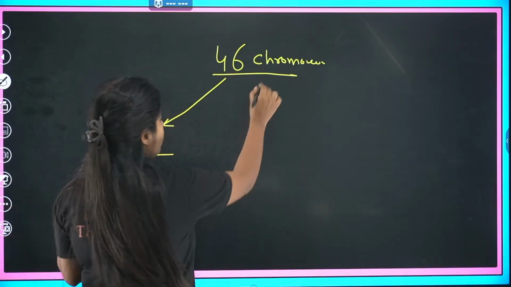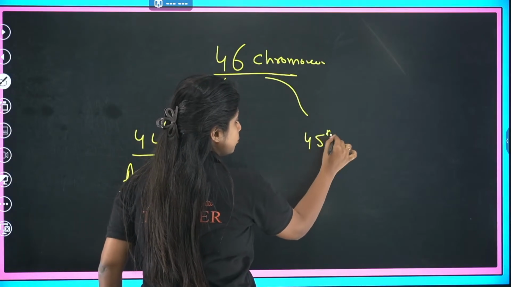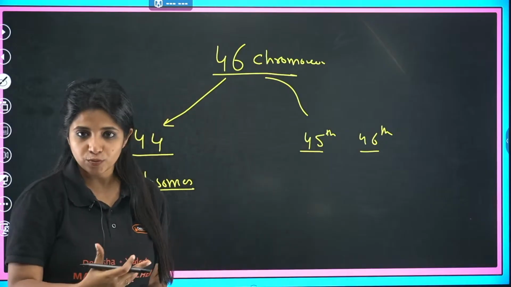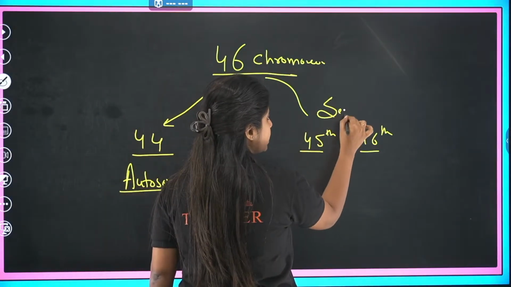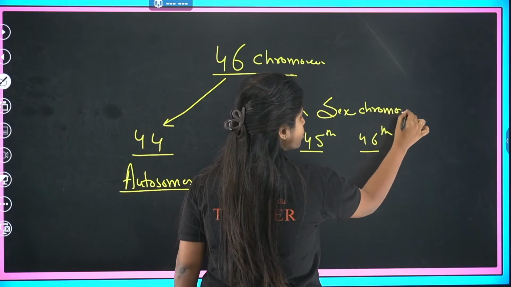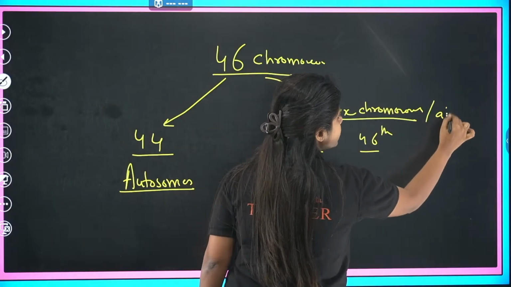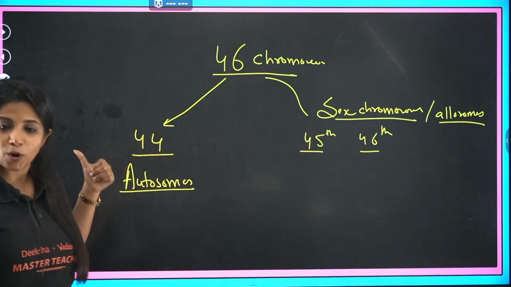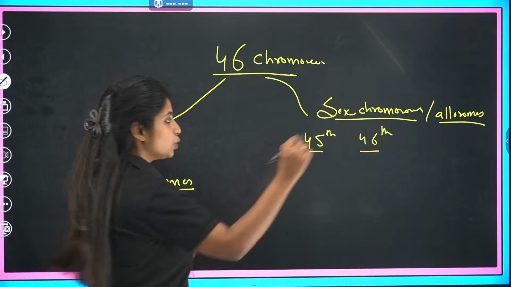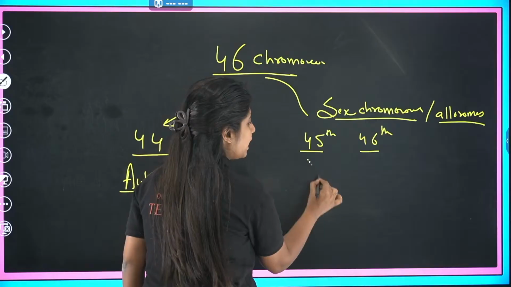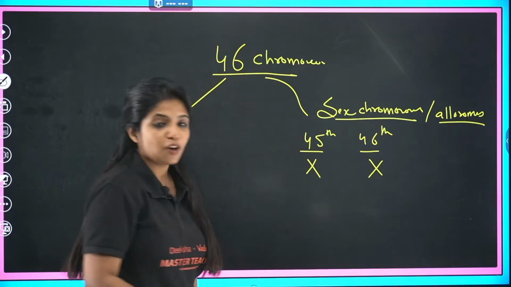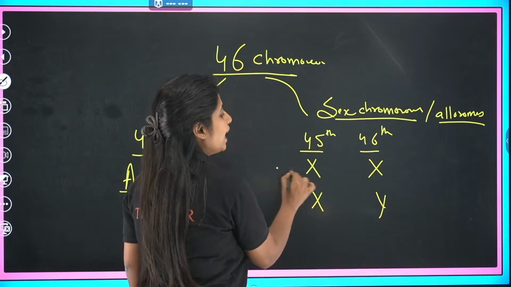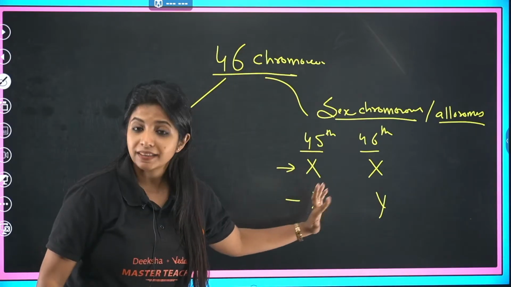Okay, what about the 45th chromosome and the 46th chromosome? They are going to be sex chromosomes. You also call them allosomes. Sex chromosomes are also known as allosomes, while these others are known as autosomes. So in me, the sex chromosome that I have over here is going to be XX. What about Pawan? Pawan is going to have XY because he is a male and I am a female. So this can differ.